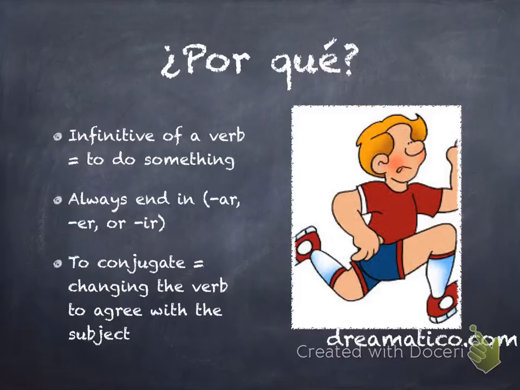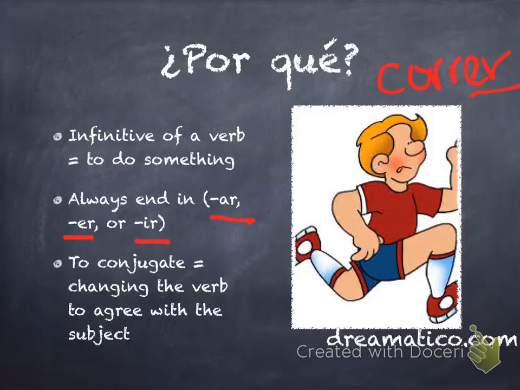So first we need to know that the infinitive of a verb means to do something. So, por ejemplo, for example, correr means to run. It doesn't mean run or I run, you run, we run. It just means to run. So, we know that the verb is in the infinitive if it ends in any of these three endings, AR, ER, or IR. Correr ends in ER. Anytime a verb ends in ER, AR, IR, it means it's in the infinitive. It means to do that action. Okay? Those are the only infinitives you'll ever have, so it's important to remember that.